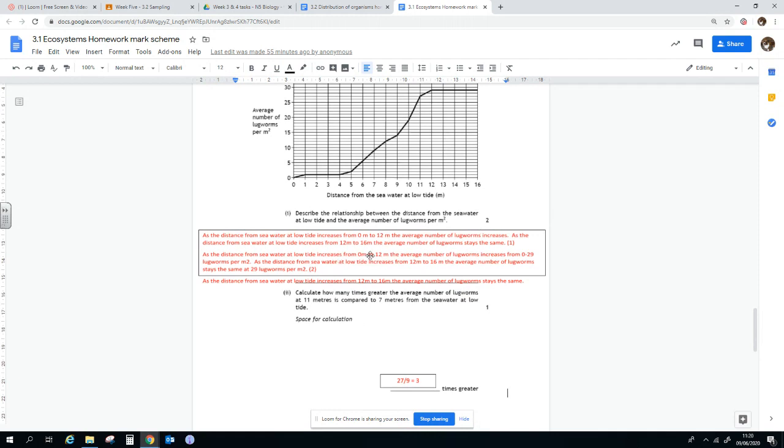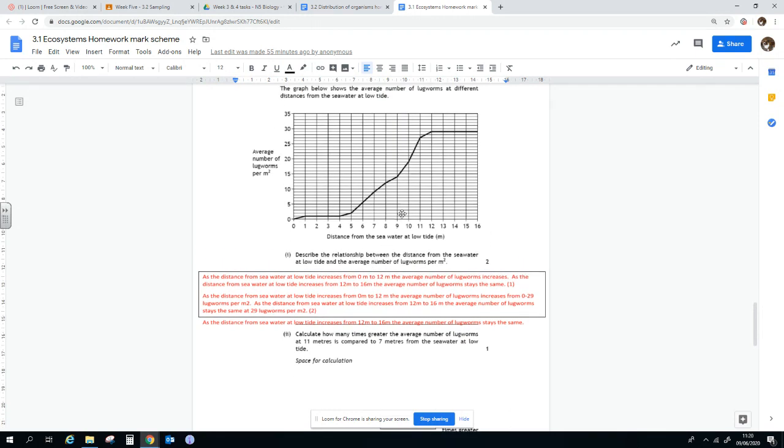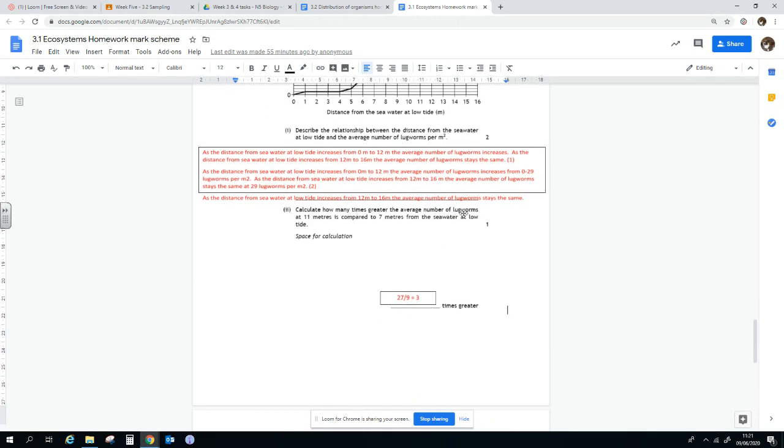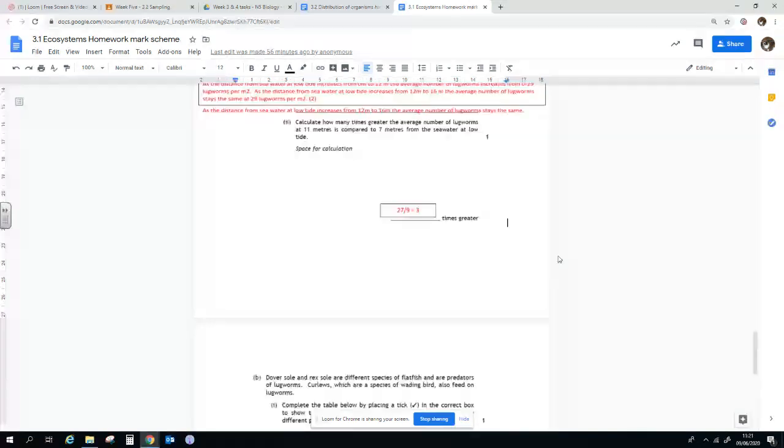As the distance at low tide goes from 0 to 12, the average number increases from 0 to 29. So it's the same as the one before, but what they've done is they've given numbers. Instead of just describing the trend, so saying from 0 to 12 it gets more, they've said from 0 to 12 it goes from 0 lugworms to 29 lugworms. So if you have the opportunity to talk not just about the trend over time or over distance, do give numbers, okay? Calculate how many times greater the number of lugworms at 11 is compared to 12. So it's 27 compared to 9, which is 3 times greater.